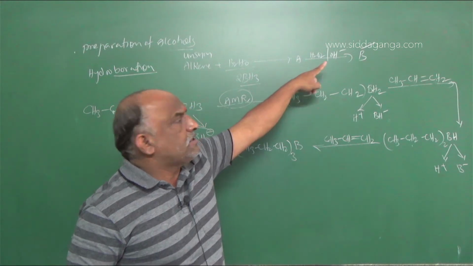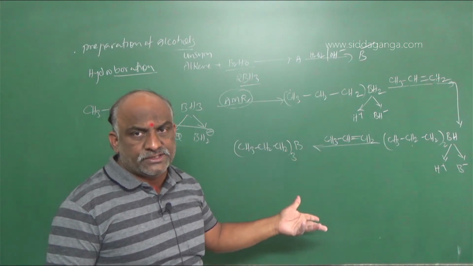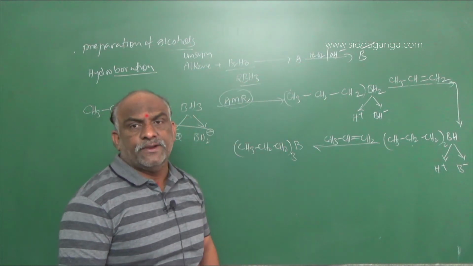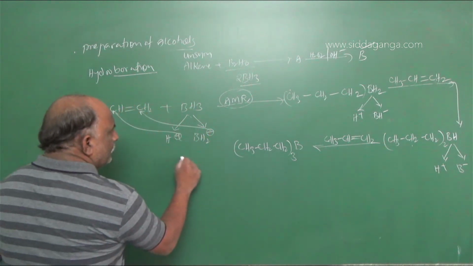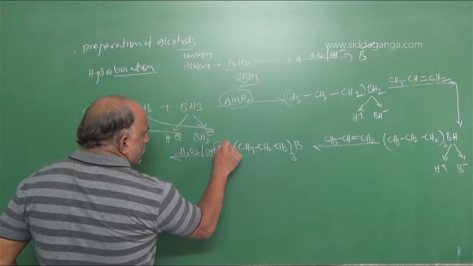H2O2 is nothing but OH. So the further reaction takes place with H2O2 in the presence of alkaline medium, because the alkaline medium produces OH minus. So the reaction takes place in the presence of H2O2 slash OH minus.